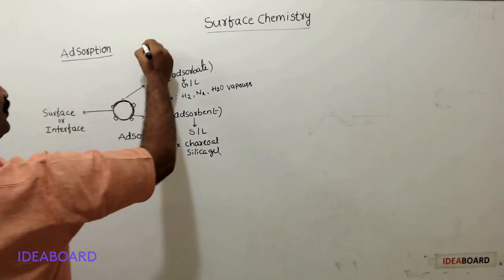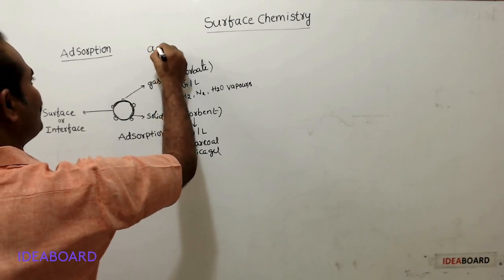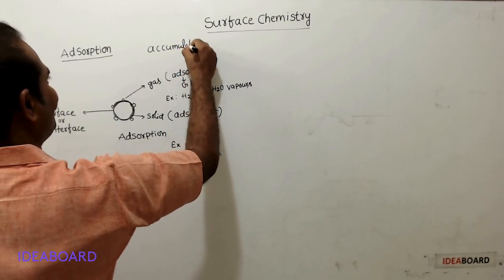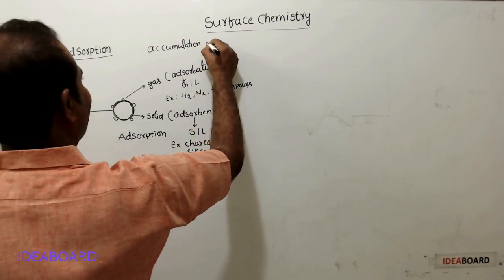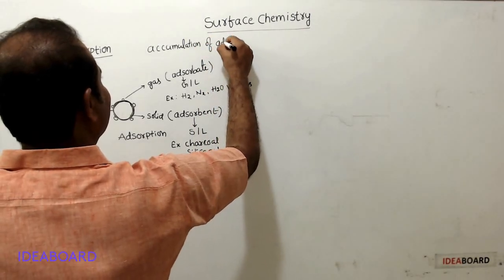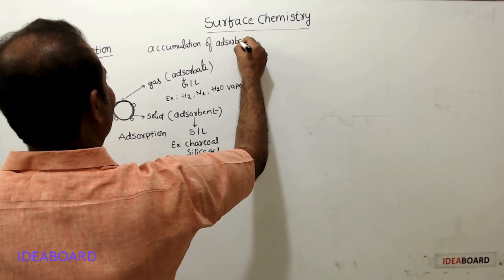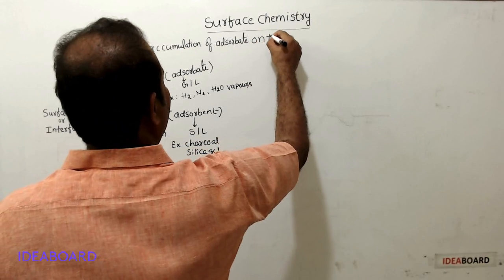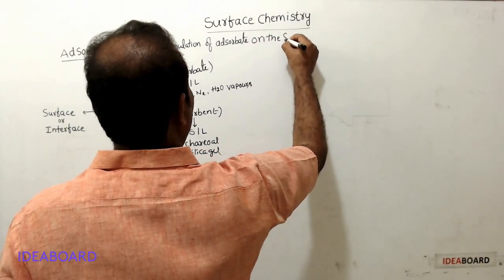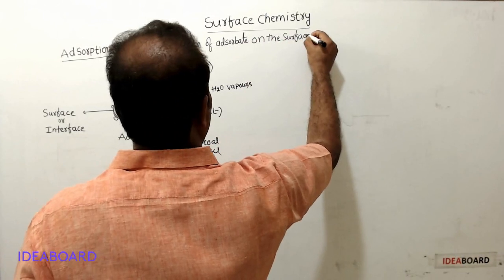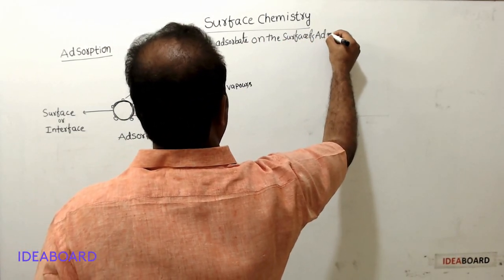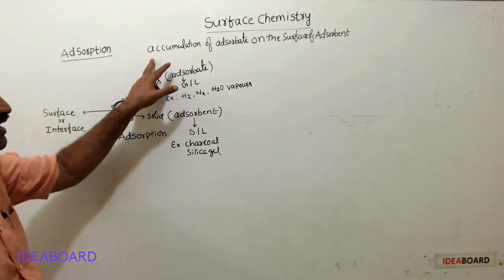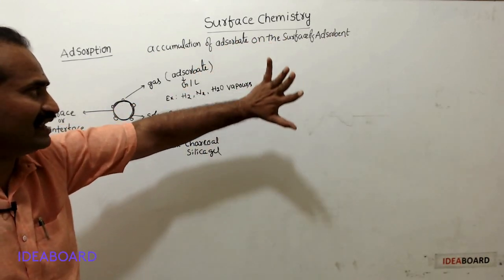It is the process of accumulation of adsorbate on the surface of adsorbent.